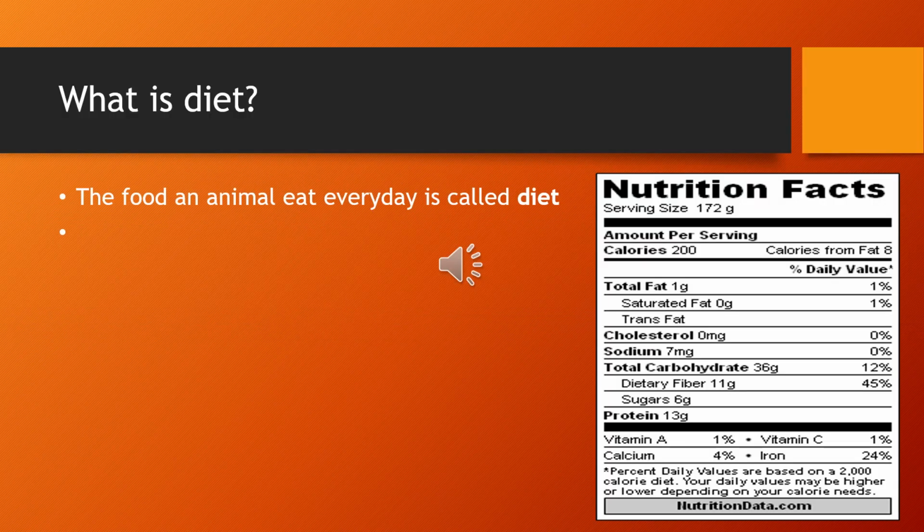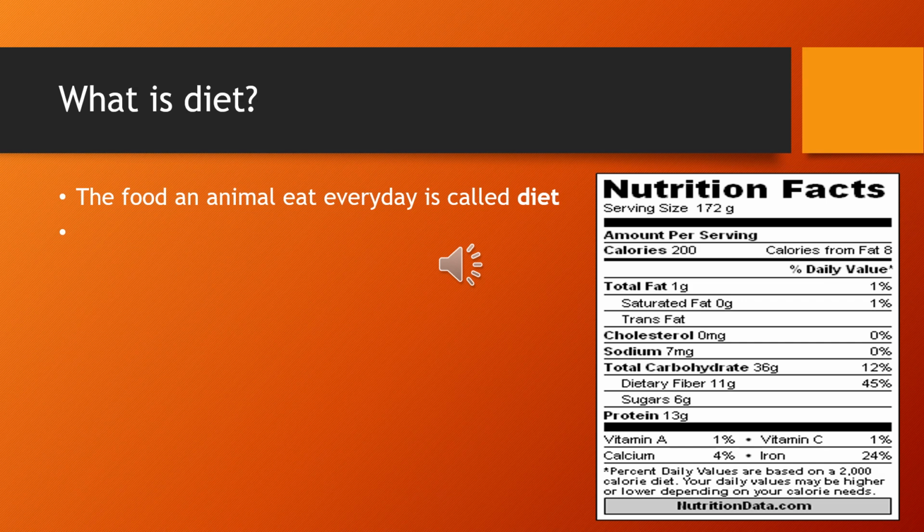What is diet? The food an animal eats every day is called diet. What are food values basically? You have seen this type of thing written at the back of all the products that you are eating.